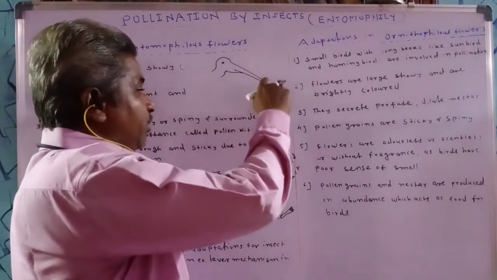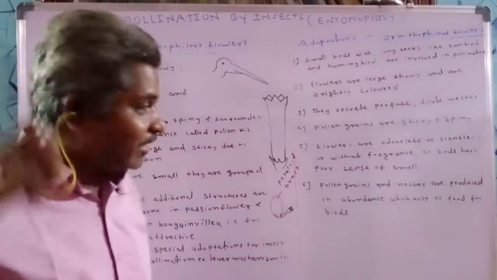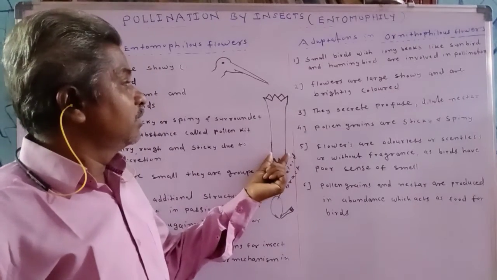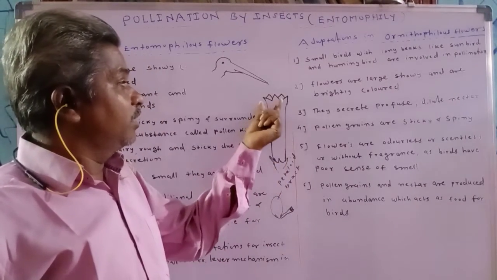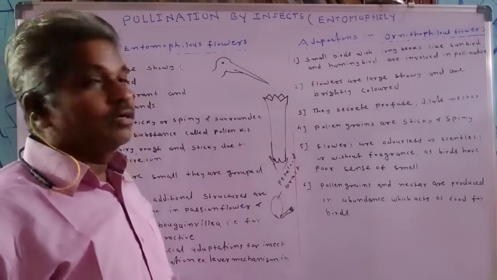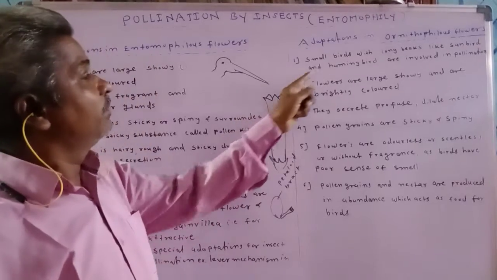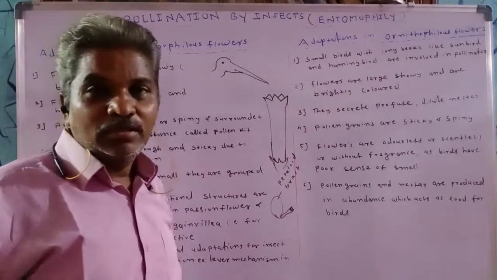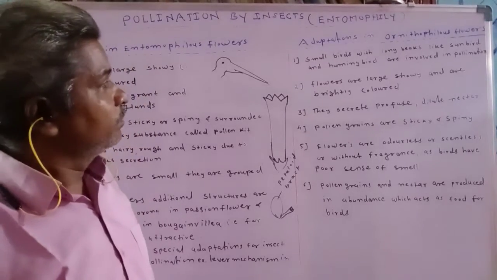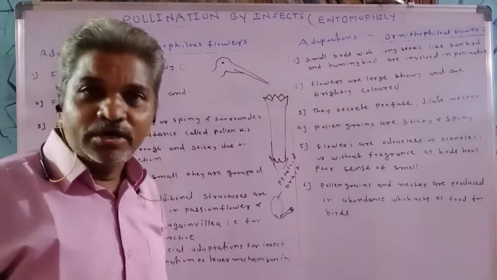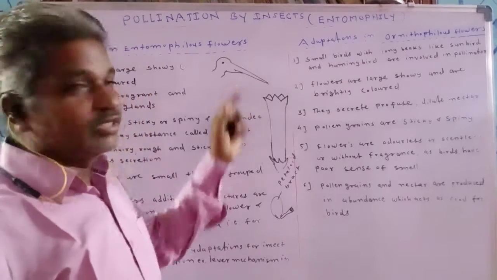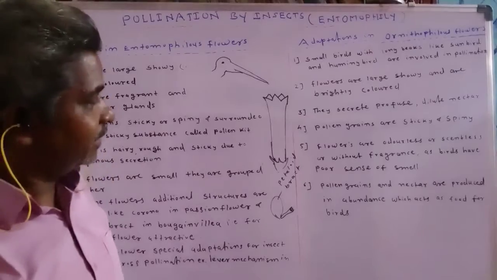So the corolla is tubular, and from such tubular flower, nectar is sucked with the help of such long beaks. So small birds like hummingbird and sunbird are involved in ornithophilous type of pollination, and these long beaks are useful for sucking the nectar.